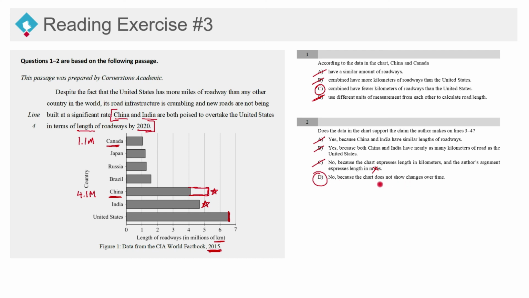No, because the chart does not show changes over time. That's the key word. This is just a singular snapshot of one moment in time or one particular year out of several years, and it does not show us any changes over time. Therefore, D is our correct answer.